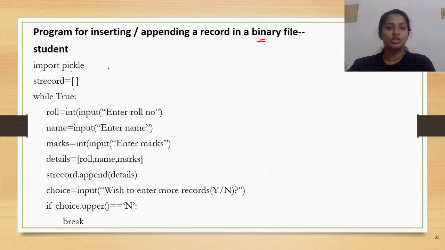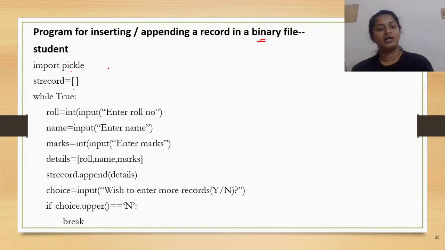Now, how am I going to create the record? Definitely by prompting the user and then having the contents read from the keyboard. Okay. Now, in all the previous examples that we were discussing, we already had the data defined in our program, and it was this particular data that we were attempting to write onto the binary file, isn't it?